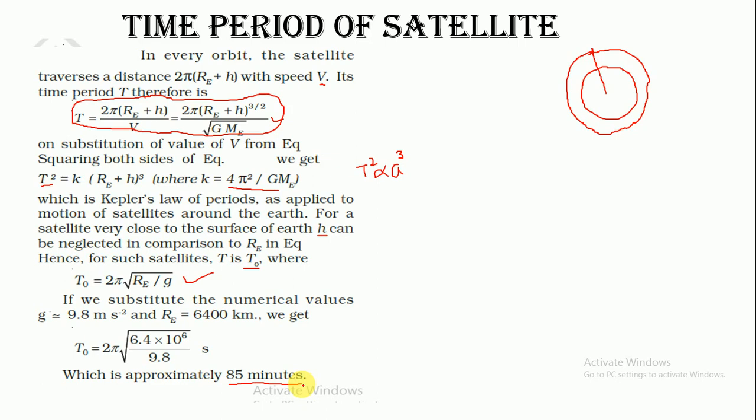This means if a satellite is very close to the surface of the Earth, it can complete one revolution in only 85 minutes. This time period is only for those satellites whose height is very small compared to the radius of the Earth.